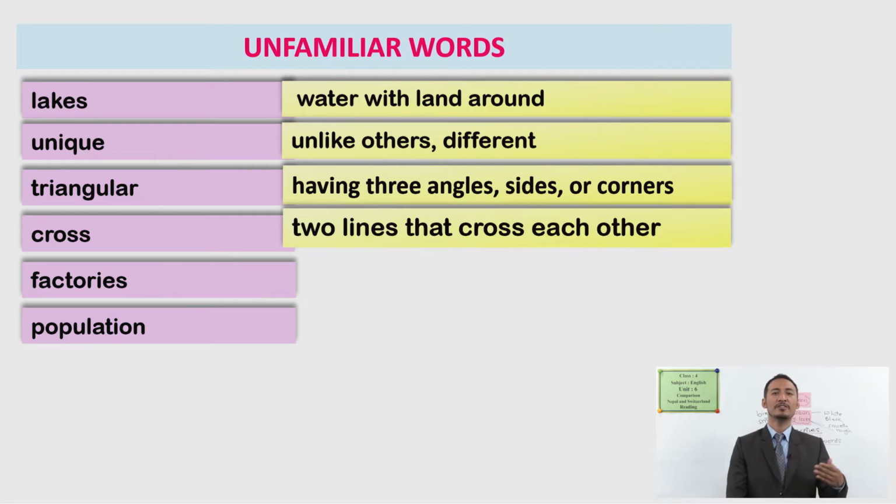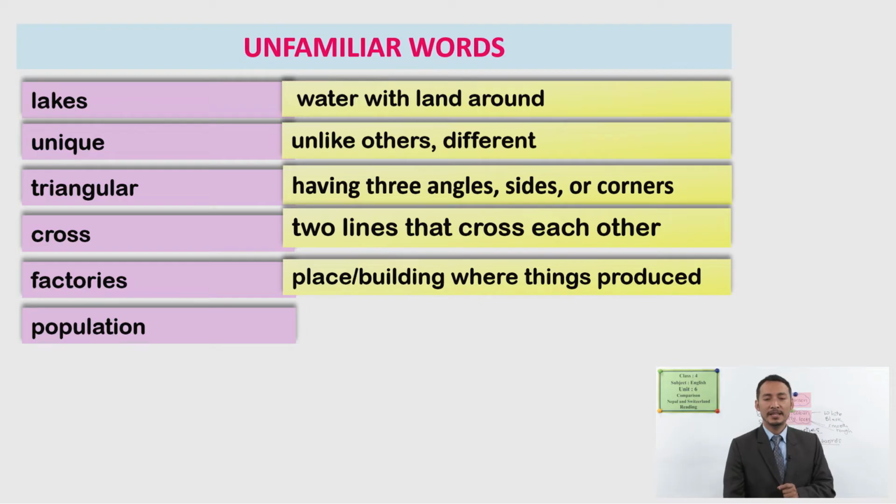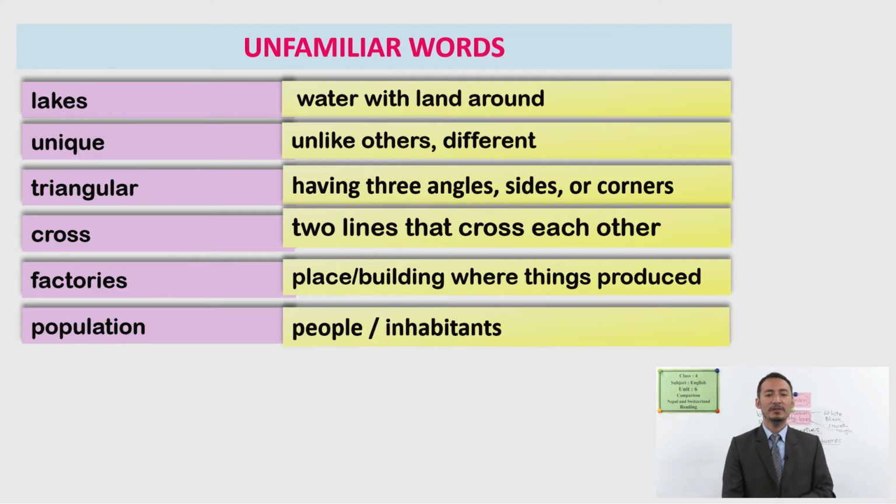So what about cross? Cross is an object or a sign that is made with two lines that cross each other. And factories are the places or buildings where things are made. And what about population? Population means people or inhabitants, people who live in a place.